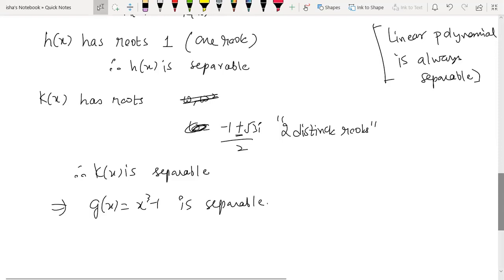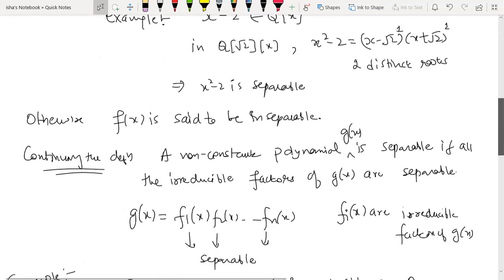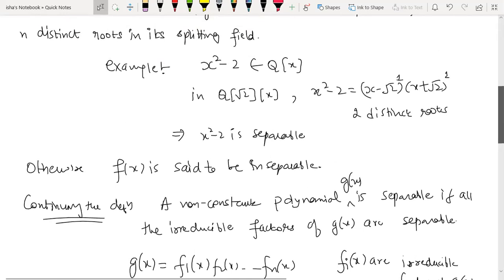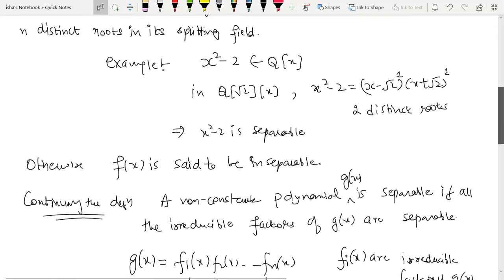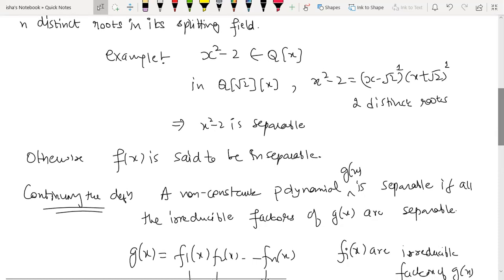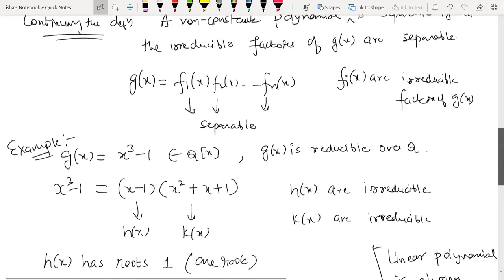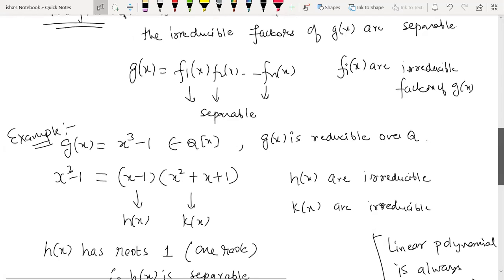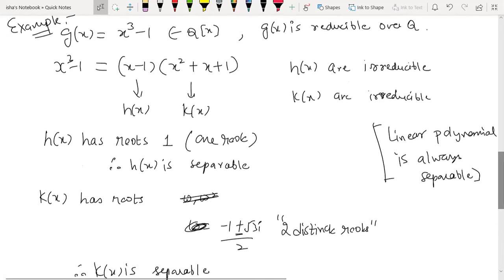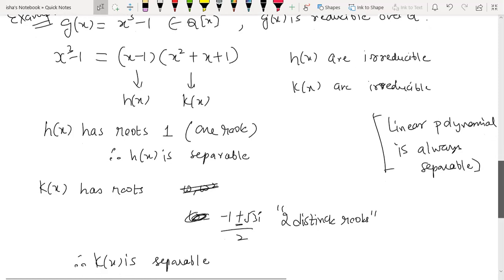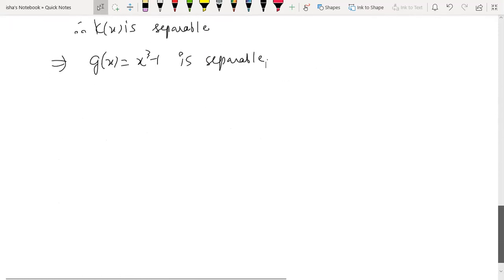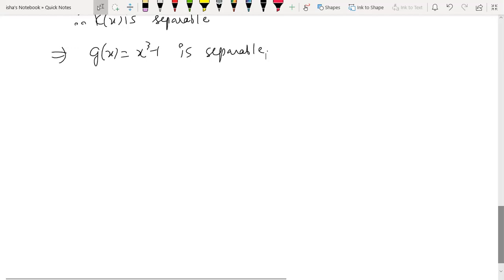So I gave you two examples. The first example was of a polynomial x square minus 2. This was an example of an irreducible polynomial. So just directly look at its roots, whether they are distinct, wherever they are, right? They will be in some extension. So wherever they are, they should be distinct. And this is the example of a reducible polynomial. So we had to split it down into the product of irreducibles and then look at each factor individually for separability. I hope that is clear to everyone. So here we have checked the separability of the polynomial using the definition. Is it clear up till this point?